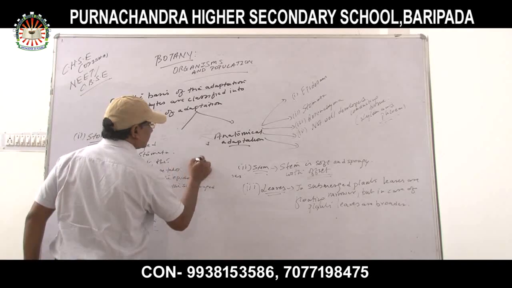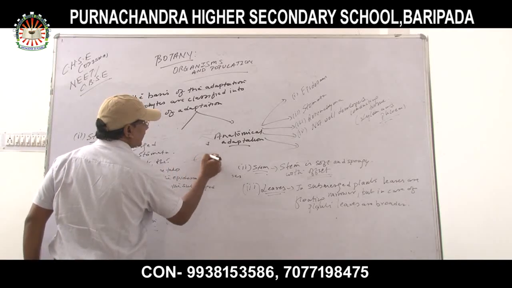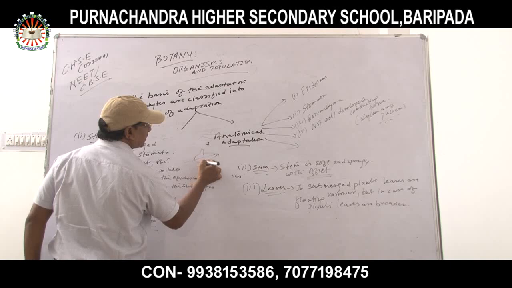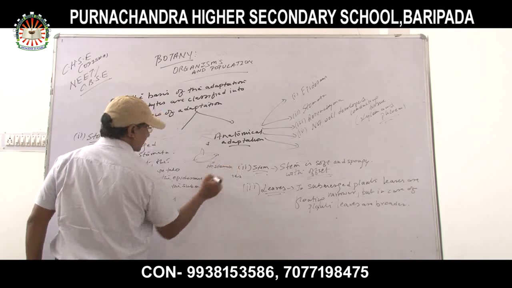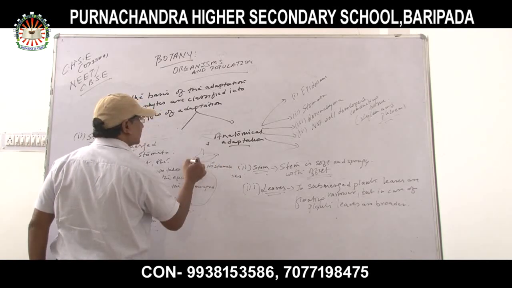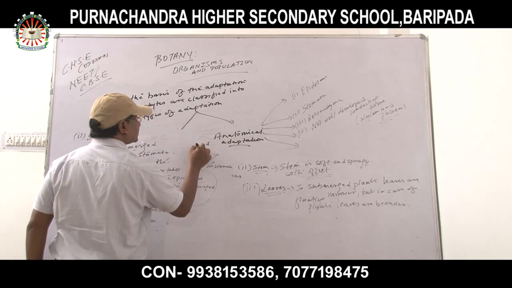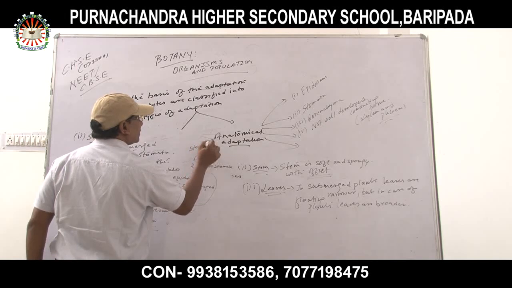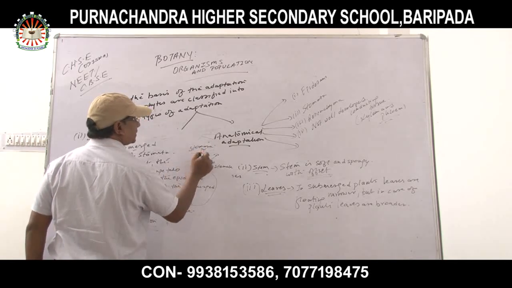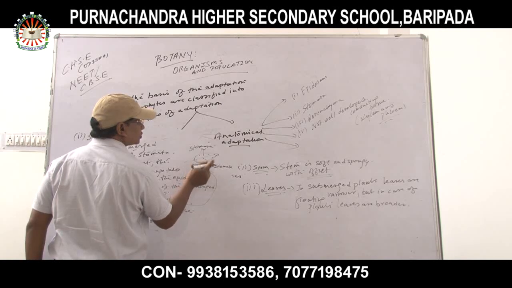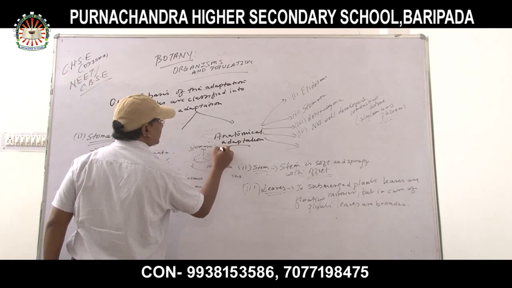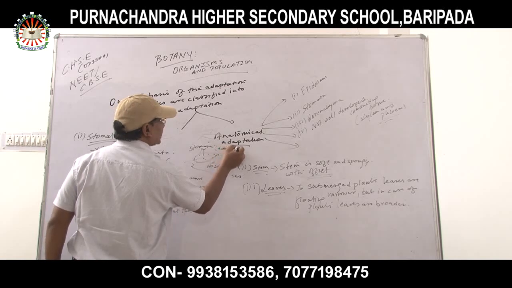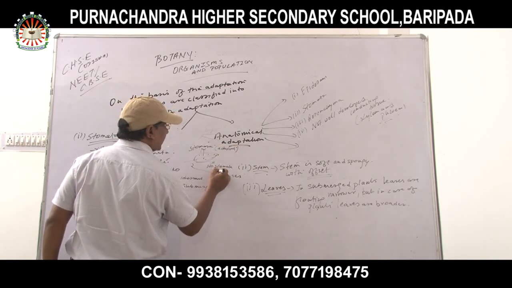Suppose this is a leaf, this is the structure of a leaf, and this is the upper surface and this is the lower surface. So there is no stomata at the lower surface in floating hydrophytes, but stomata are present at the upper surface. The upper surface is called the adaxial region, and the lower surface is called the abaxial region.